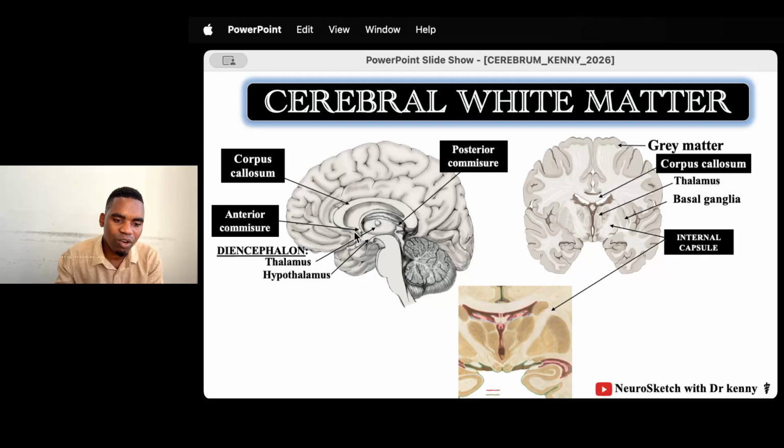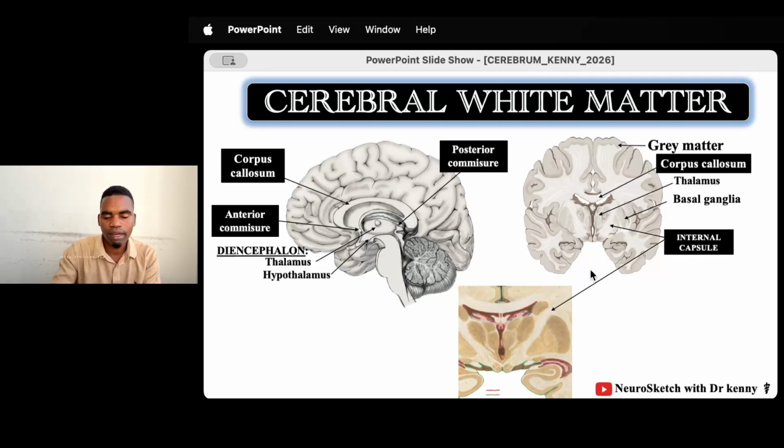We have the anterior commissure, and of course the posterior commissure. All these, the anterior commissure, corpus callosum, and the posterior commissure, are commissural tracts. And lastly, we have the projectional tracts that carry information from the cerebrum